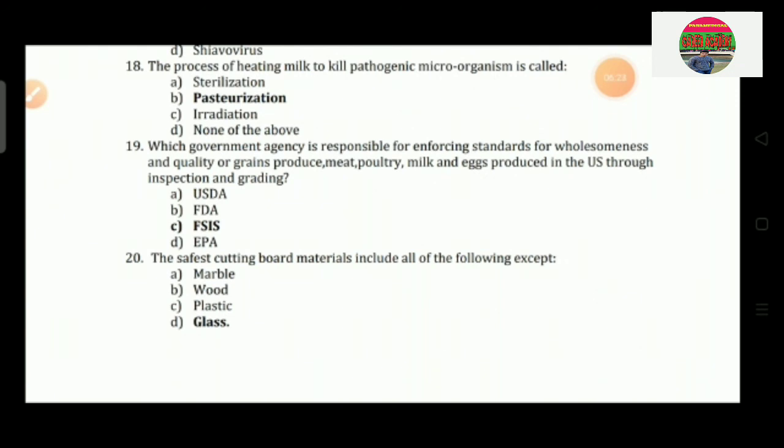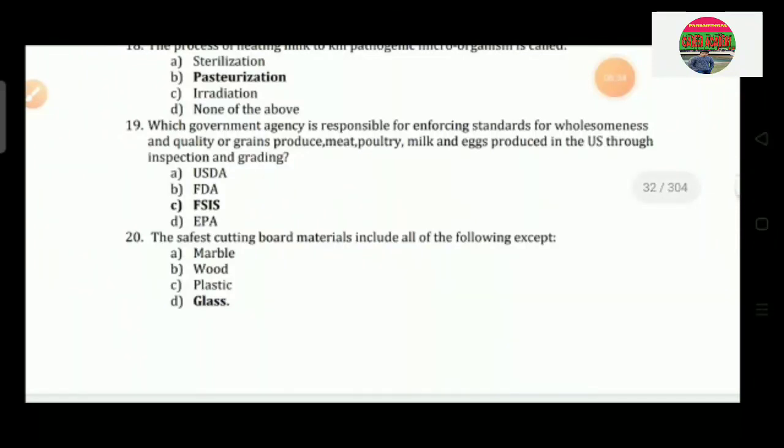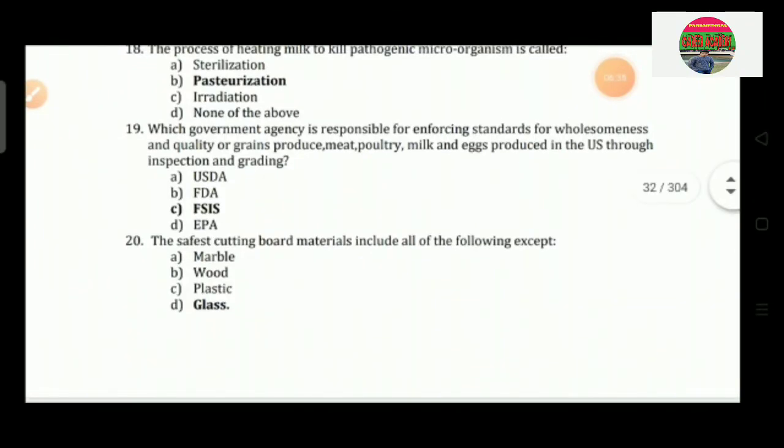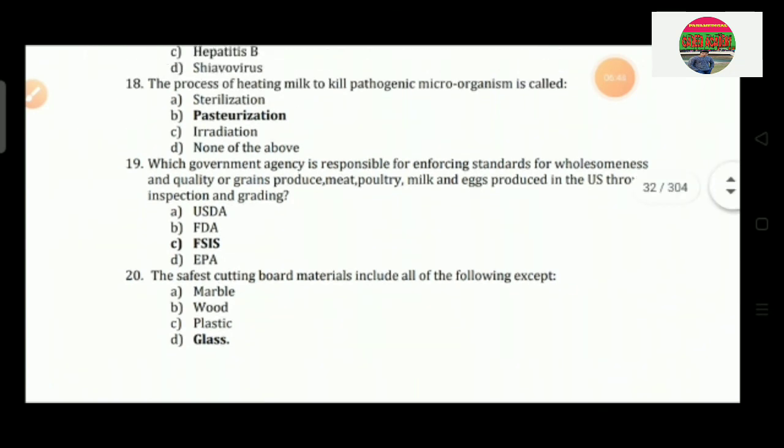Option A USDA, option B FDA, option C FSIS, option D PFA. So the correct answer is FSIS. Question number 20: The safest cutting board materials include all of the following except option A marble, option B wood, option C plastic, and option D glass. So the correct answer is option D, that is glass.